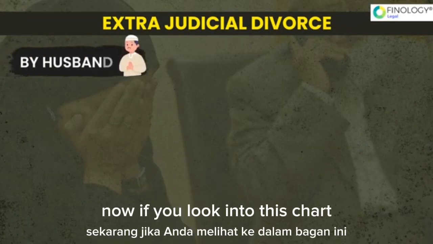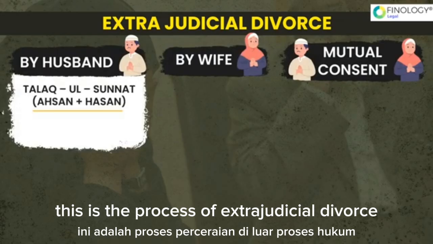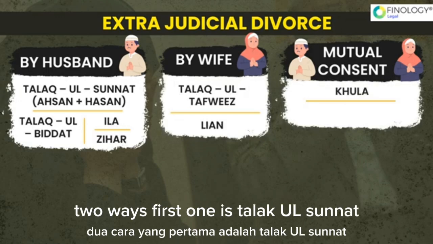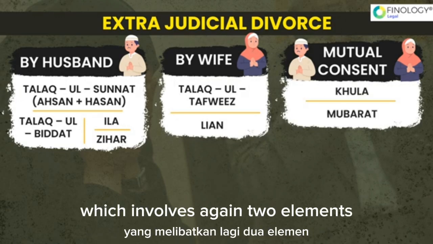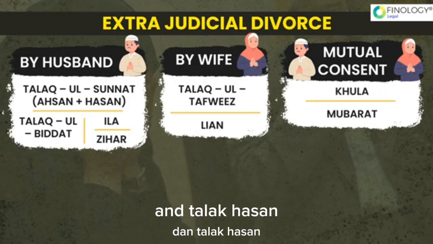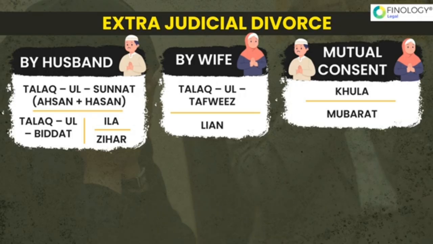Now if you look into this chart, we can see here this is the process of extrajudicial divorce. Under it, by husband, the divorce can be pronounced in two ways. First one is talaqul sunnat, which involves again two elements, which is talaq ahsan and talaq hasan. After that we have talaqul biddat, followed by illa and zihar.